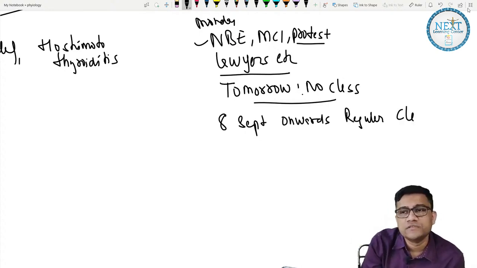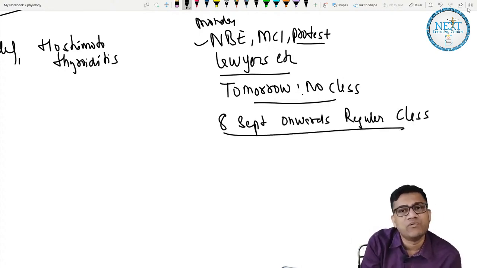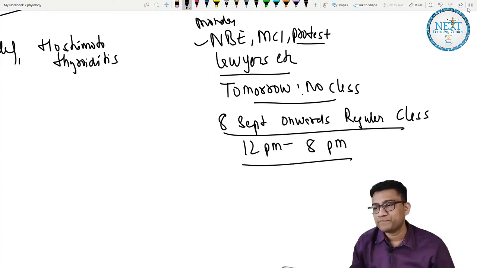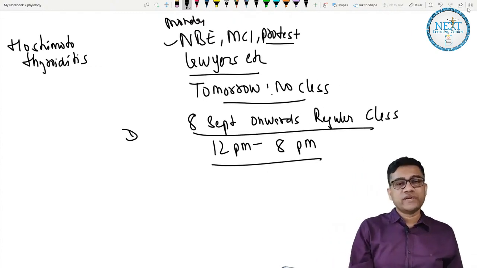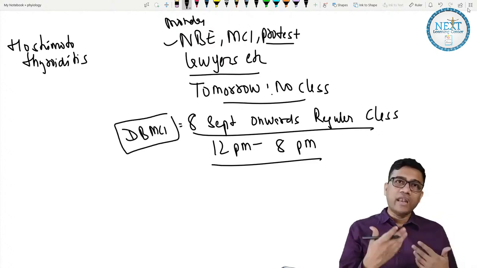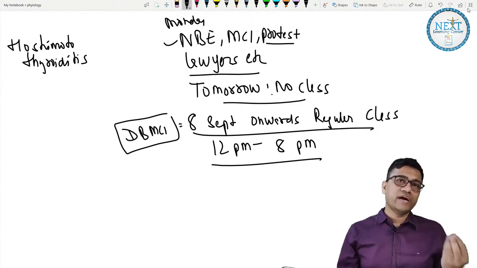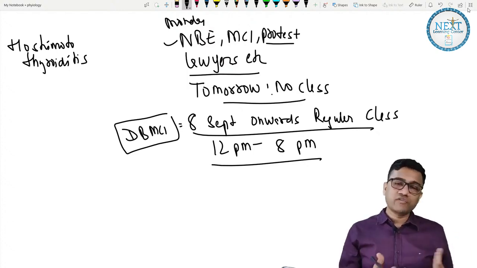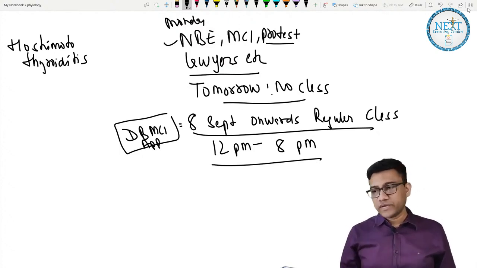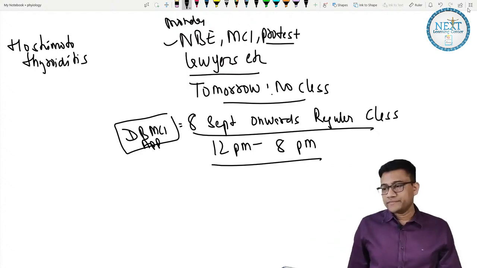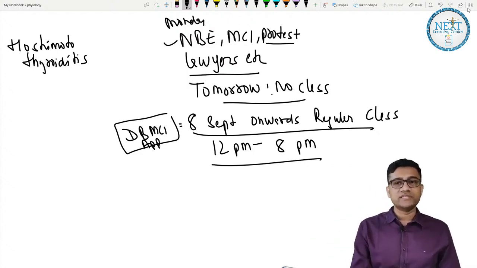So regular classes. Timing I think we'll keep as now, 12 PM to 8 PM, 8 hour classes, okay. So I need 8 hour classes, okay, fine. So yes, obviously these are DBMCA classes, clear? So they are all DBMCA classes, okay? Because yes, I have an agreement with them. So I'm taking their classes and I'm allowing you because they listen to me. So I requested them to allow the students to attend my classes for free and they agreed. So the DBMCA app would be the platform for classes from 8 September onwards, okay? Clear? Fine. Okay, so tomorrow is a hectic day, we'll go for all these things. So tomorrow no class.